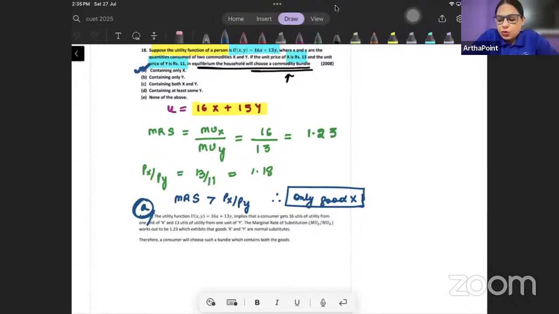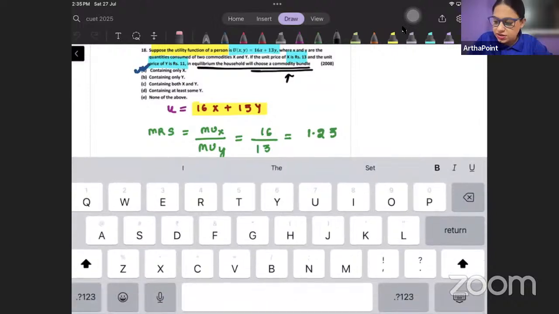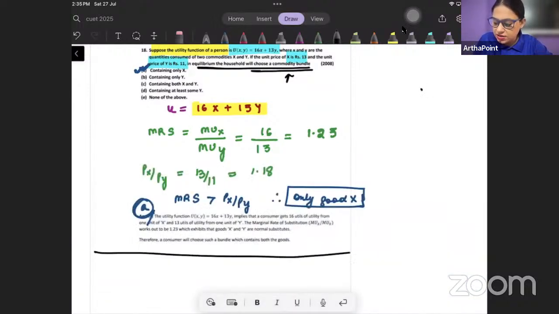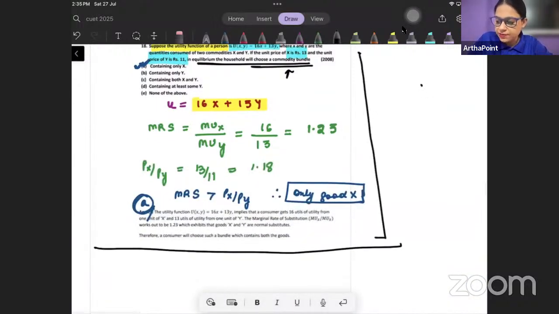Hi, good afternoon, everyone. This is, I think, the third marathon that we are doing on CUET based questions. This is where we had stopped in the last class. We had done this question in the last class, so I'm going to continue taking questions from this.